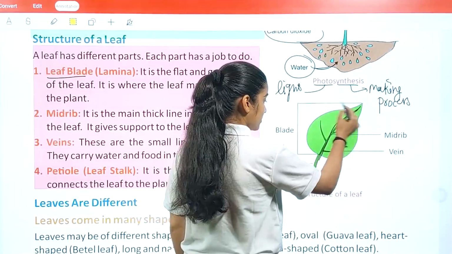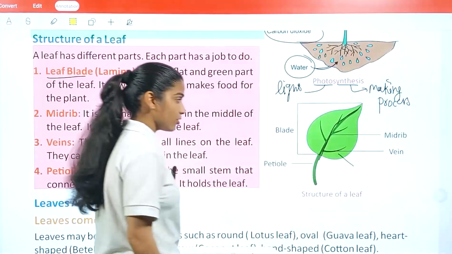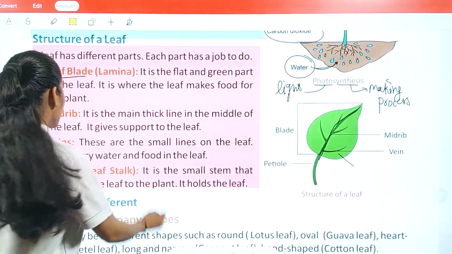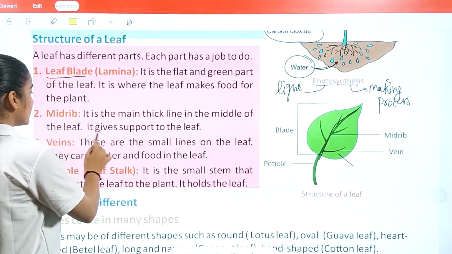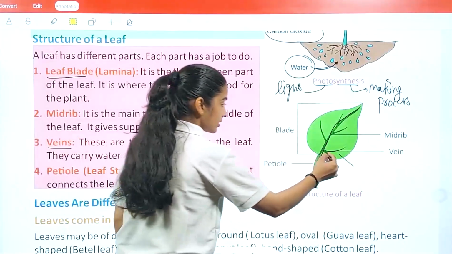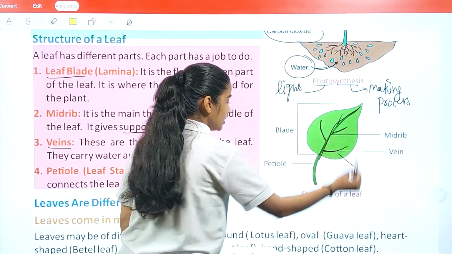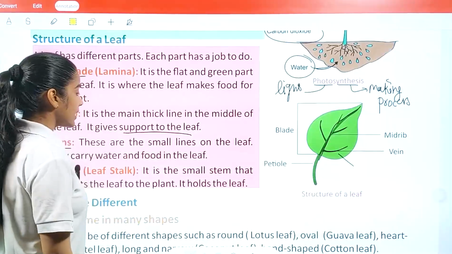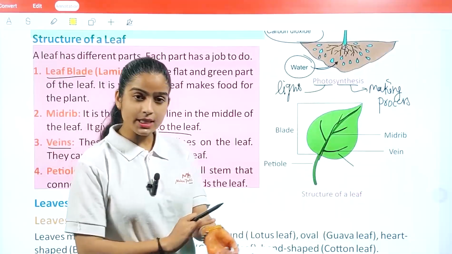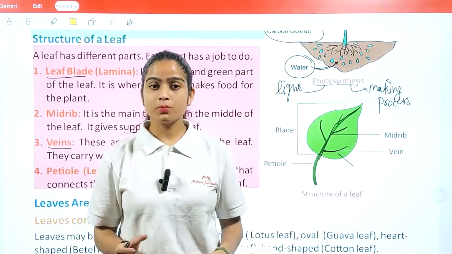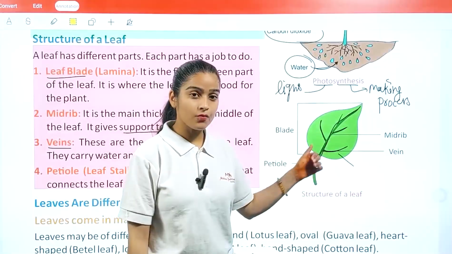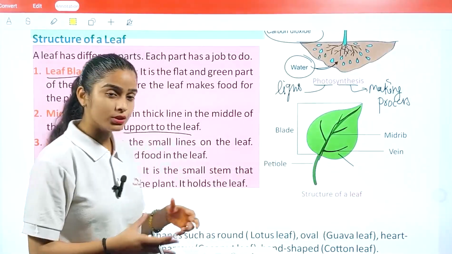Okay, this blade, this part is referred to as your lamina. This midrib provides a structure to the leaf. It is the main thick line in the middle of the leaf. It gives support to the leaf. Then we have veins, as you see in here. These are the small lines on the leaf. They carry water and food in the leaf. Basically, as we have veins in our hand and our leg, which help provide nutrients from one organ to another, similarly, a leaf also has veins which help provide water and food to the leaf.